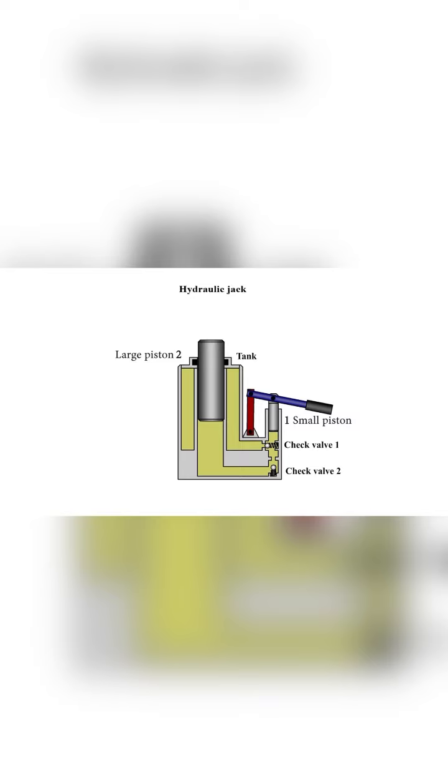This cycle can be repeated many times. The lever is moved up and cavity under the pump's plunger is filled. The lever is moved down and the liquid is forced out into the space under the large plunger. If the load needs to be lowered, the release valve is opened and the large plunger moves downward under the effect of the load's mass, while the liquid from under it goes into the tank.